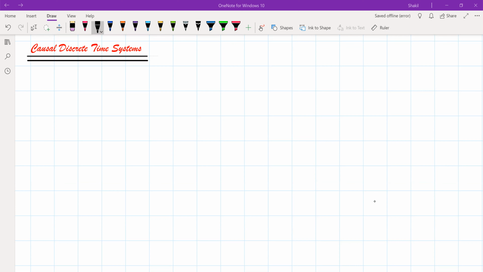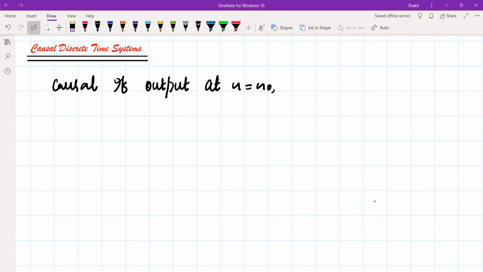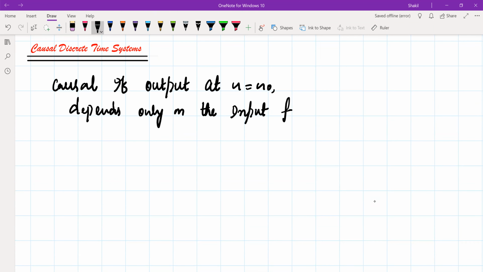A discrete time system is said to be causal if the output at any time n equal to n naught depends only on the input for n less than or equal to n naught.